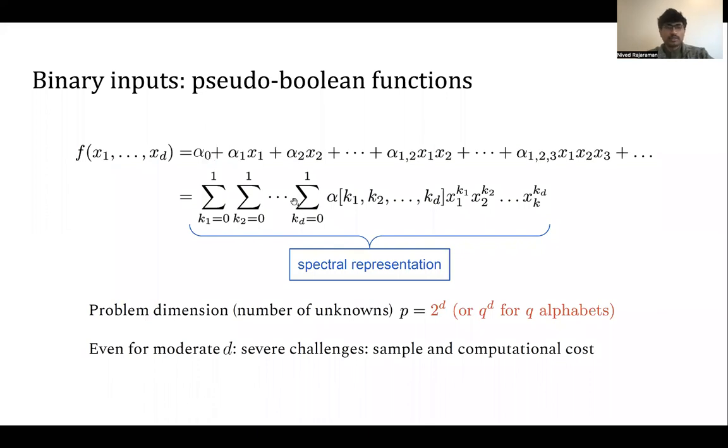You can always represent this function in its spectral form, which corresponds to a multilinear polynomial with 2 to the d coefficients. So it's a degree d polynomial, and the dimensionality of the problem is basically 2 to the d. Learning such functions in practice is very difficult even for moderate values of d. This presents severe challenges both in terms of the sample cost as well as the computational cost. While these functions are commonly observed in practice, this is a barrier to learning them. So what do you do to resolve this? This is the motivation for our work.